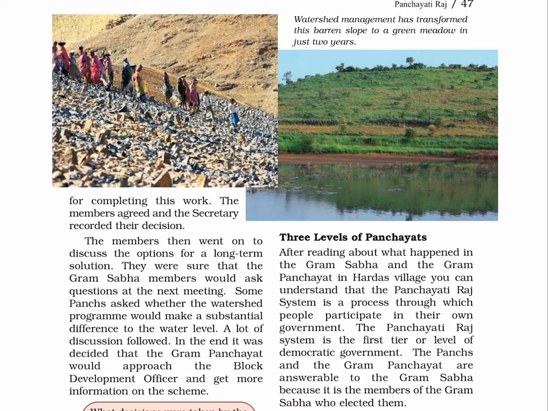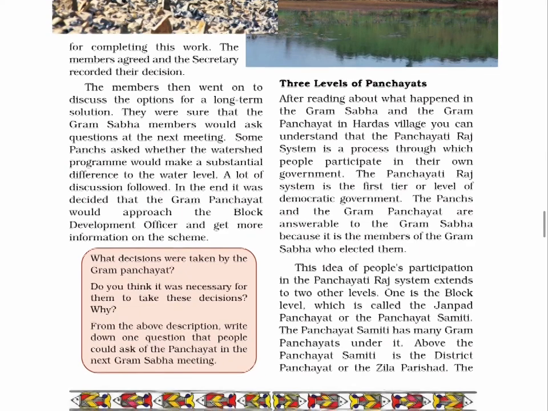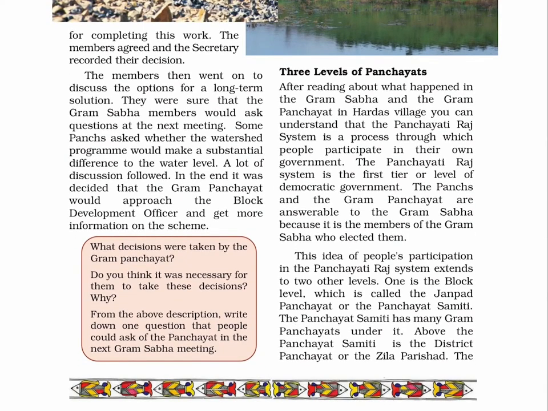The members then went on to discuss the options for a long-term solution. They were sure that the Gram Sabha members would ask questions at the next meeting. Some Punches asked whether the watershed program would make a substantial difference to the water level. A lot of discussion followed. In the end, it was decided that the Gram Panchayat would approach the block development officer and get more information